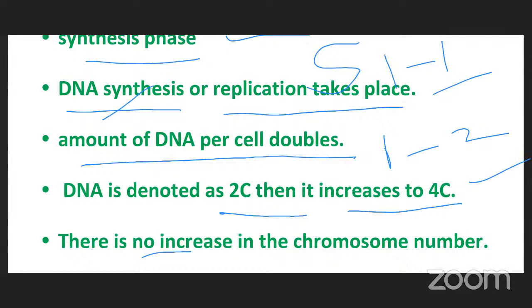There is no increase in chromosome number. DNA is present inside the chromosome. Inside the chromosome, DNA is replicated and it changes into double, but there is no change in chromosome number. Chromosome number is the same in this phase.